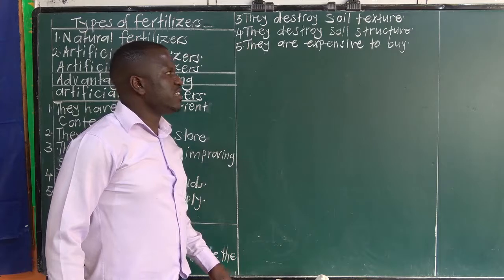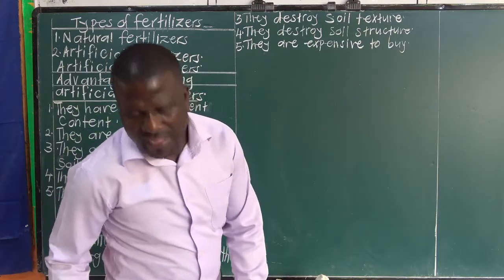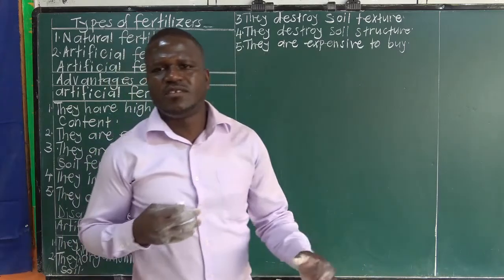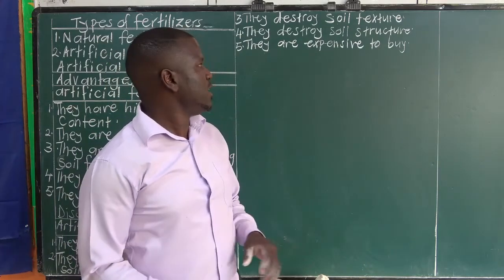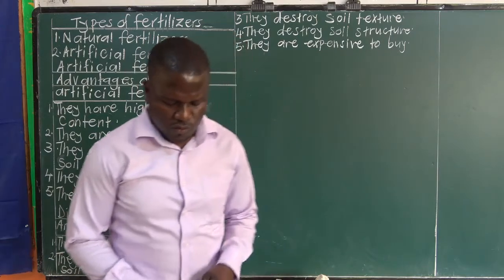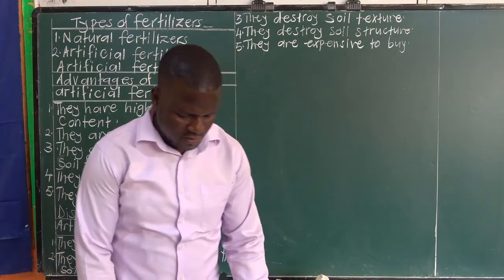Now, what is soil texture? Soil texture simply means the roughness or smoothness of soil particles. Then soil structure is the arrangement of soil particles.